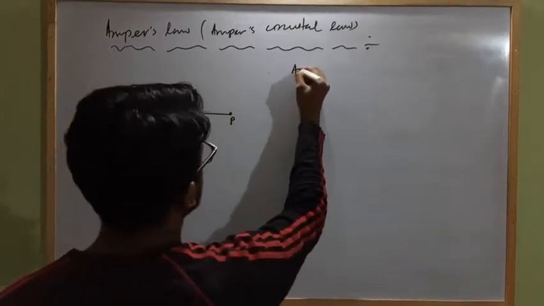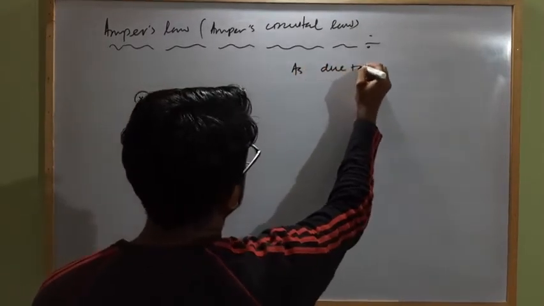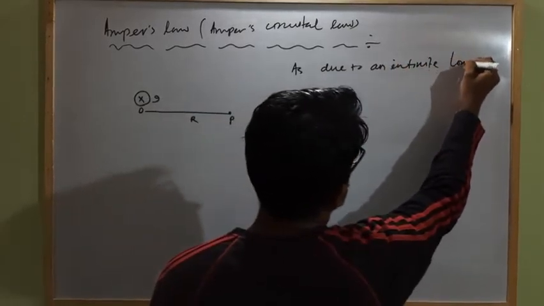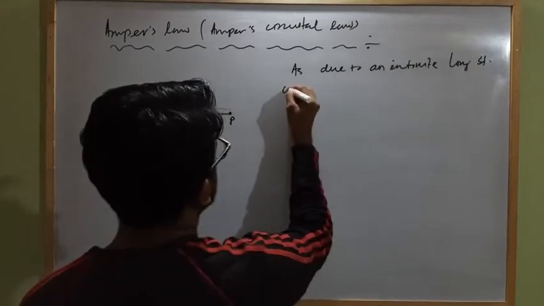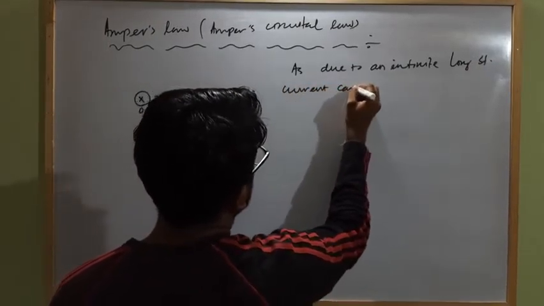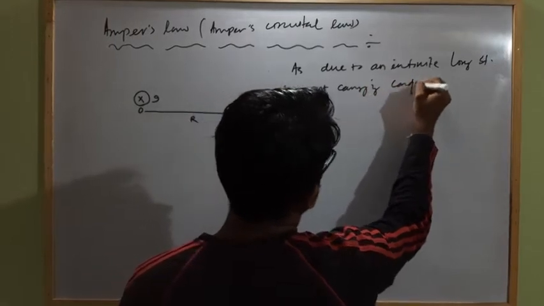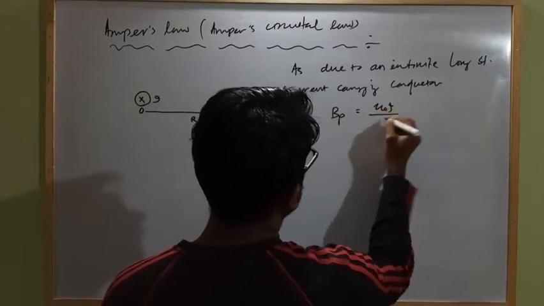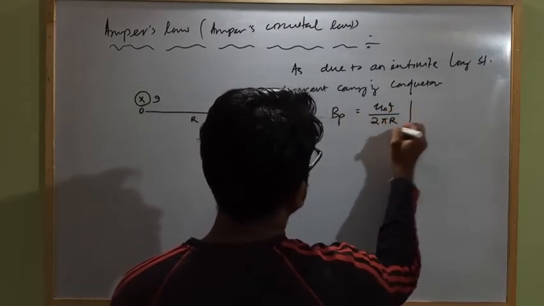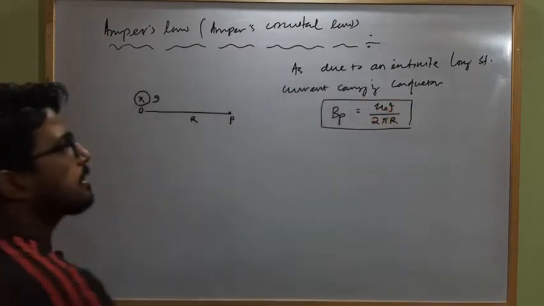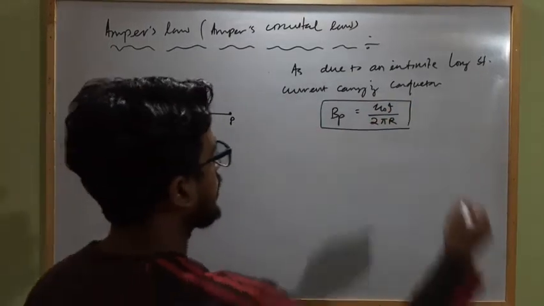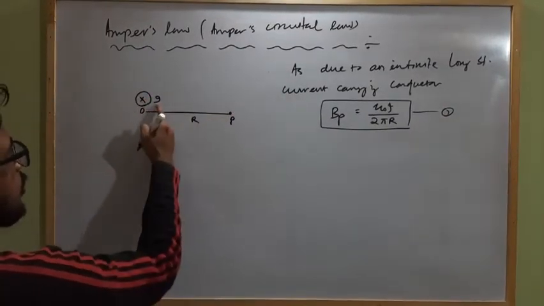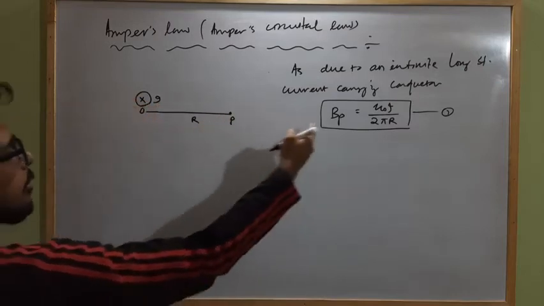So due to an infinite long straight current-carrying conductor, B at P will be how much? Mu naught I divided by 2 pi R. We already know this, we derived it using Biot-Savart's law. Let it be equation 1. So the magnetic field strength at point P due to this infinite long straight conductor which carries current I into the plane will be this much.